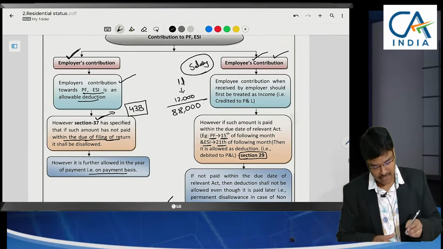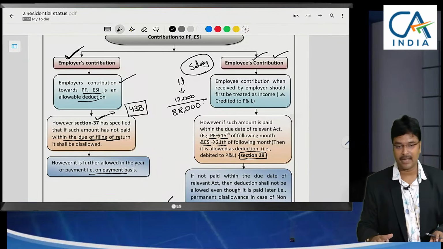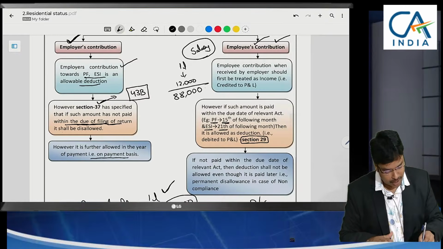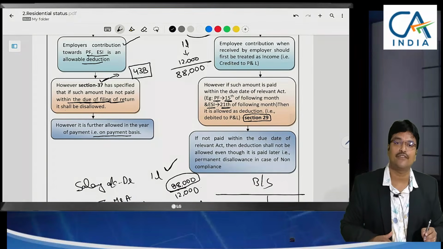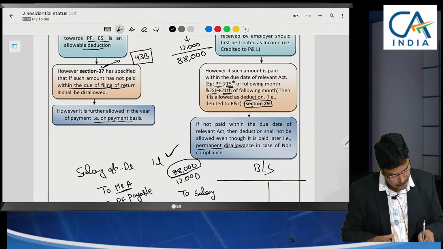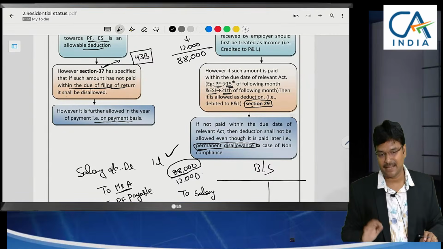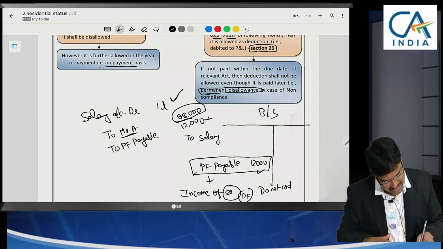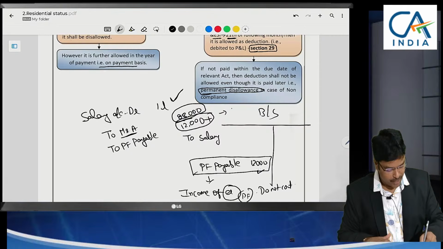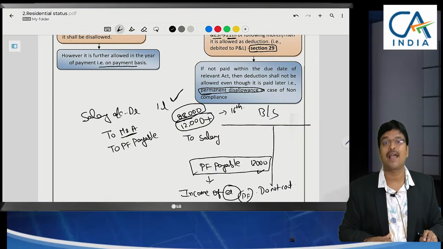Sir, actually, for the employer's contribution you have time up to the due date of filing return of income. But for the employee's contribution, by 15th or 21st only you need to make the payment. If you do not make the payment, it is a permanent disallowance. Later you make the payment also, deduction cannot be claimed. Now here 12 lakhs will be added to the income. If you contribute on 16th, deduction cannot be claimed. You have to add it to the income.